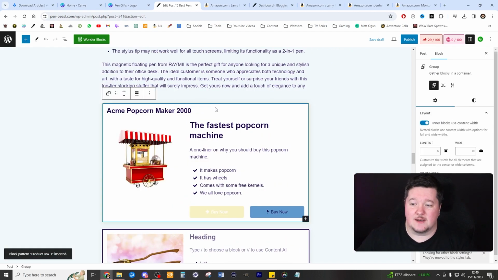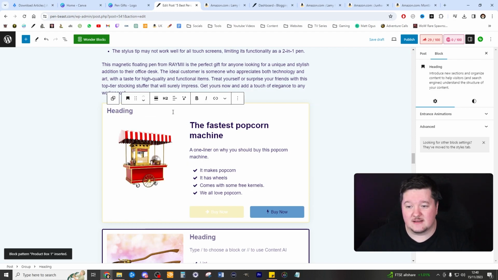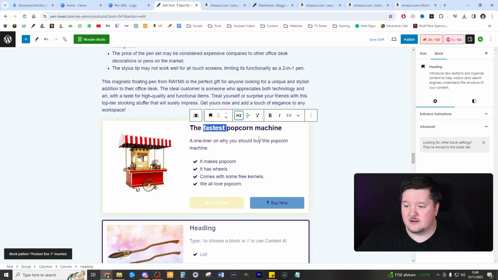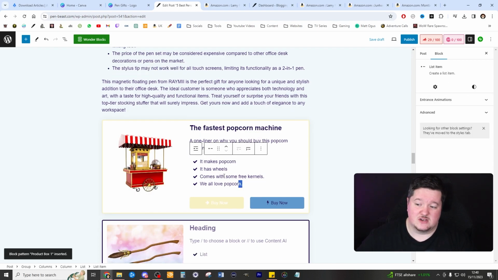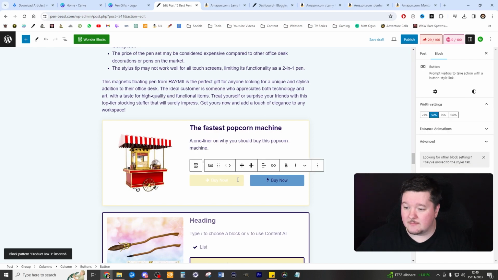You go to product box and you select this one. Then you can just edit this up and change it depending on what it is you want to have it as. So I usually delete that because I just don't like that being there. Then I change this to an H2 right there. And that's pretty much it. Good to go. If you want to make it easier for copy and pasting, get rid of the list, just keep that one there, and it's much easier to copy and paste to.